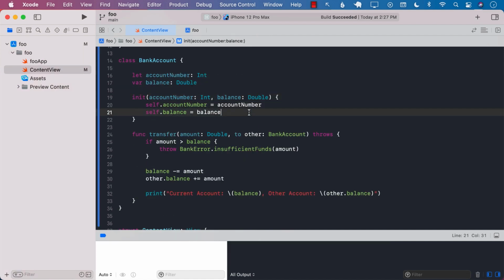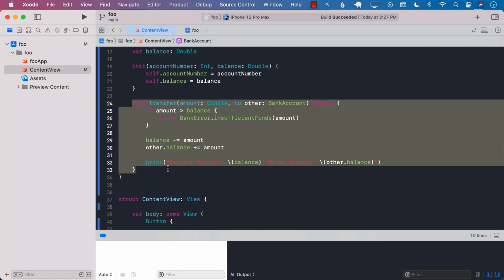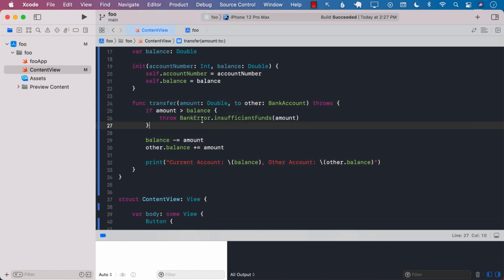All right, so now let's go ahead and look at another example of actors in Swift. You can see that we have created a class called bank account. It has two properties, account number and balance. We have a function called transfer, where you have to pass in the amount that you want to transfer and to another bank account.